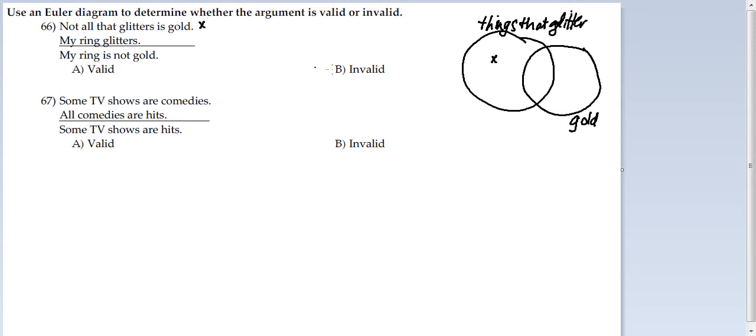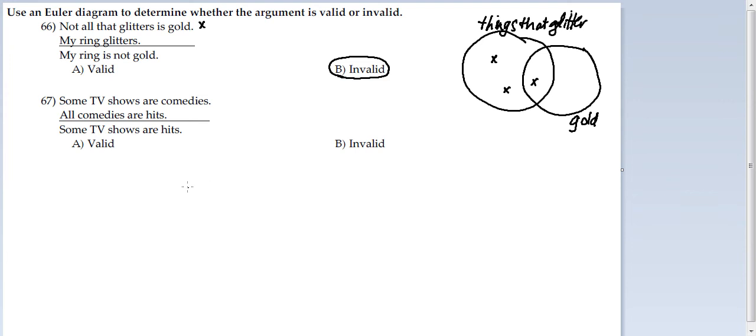Alright, so this is invalid because your ring can be a thing that glitters and not be gold, but it can also be a thing that glitters that is gold. So in other words, that makes the argument invalid because there's uncertainty about where your item is. Just because it glitters doesn't mean that it can't be gold. Alright, and then down here, some TV shows are comedies. All comedies are hits. So let's draw a picture of that.